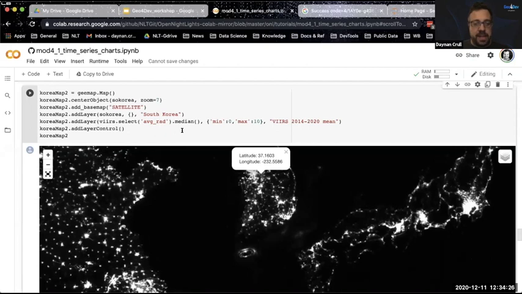And here we're looking at the nighttime lights, which is where we've gotten the median for our entire collection. So this is over the whole time span from 2014 to 2020. I've clipped the image basically, or I'm stretching it between the min and the max of 0 and 10 here, just for visualization's sake.